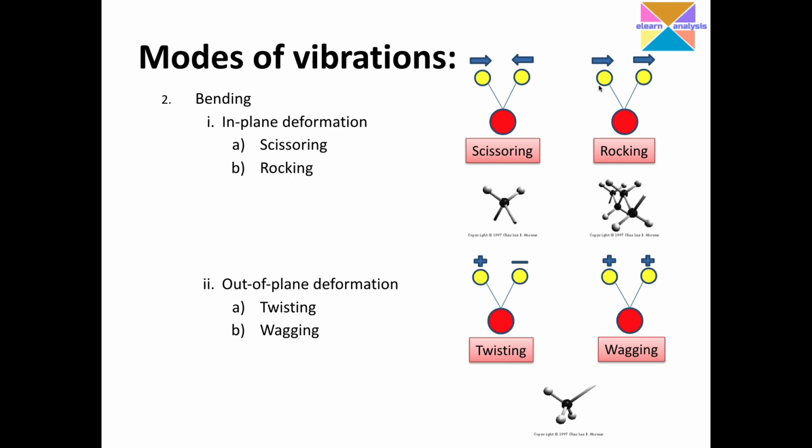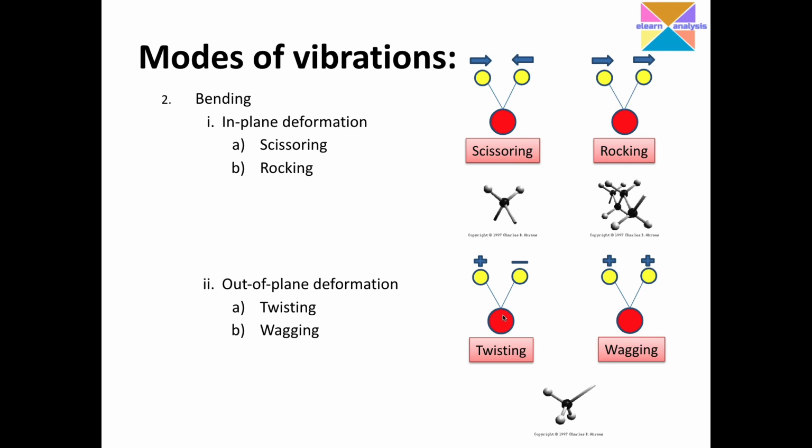The next one is rocking. These two atoms will move in the same direction. We call them rocking. You can see these two atoms moving in the same direction and coming back in the same direction, but they are still in plane. I mean to say on the plane. So we call them in-plane deformations. We have scissoring and rocking for this. And for out-of-plane deformation, we have twisting and wagging.